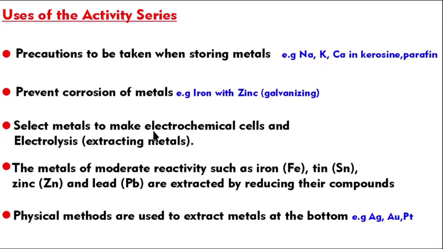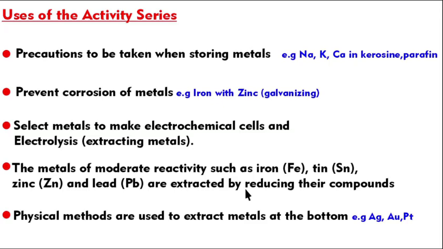And also to extract metals, we use this reactivity series under electrolysis, right? And also this reactivity series is used to make electrochemical cells. So we will learn this in detail again in grade 11 under electrochemistry. And also certain moderately active metals are extracted by a reduction method, like iron, tin, zinc, lead.